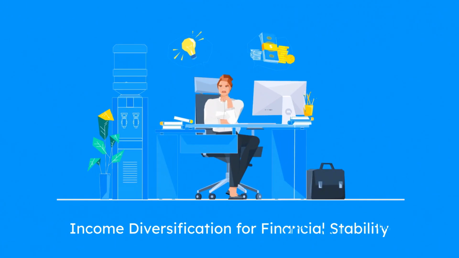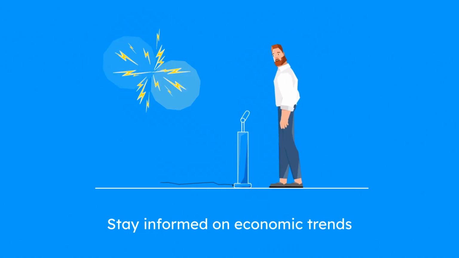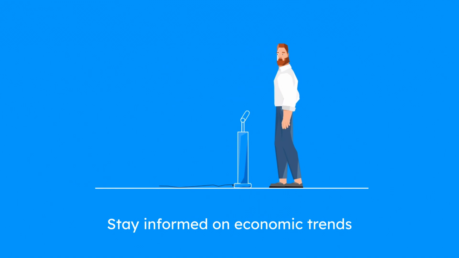Diversify income sources. Relying on multiple income streams, such as investments, side businesses, or freelance work, can provide financial stability during economic downturns. Stay informed. Keeping abreast of economic news and trends can help you anticipate potential recessions and make informed financial decisions.